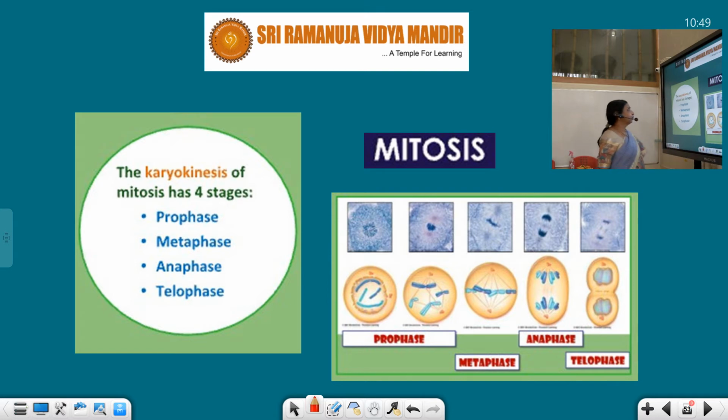Now mitosis has 2 stages. One is karyokinesis, the nuclear division stage, and the other is cytokinesis, the cytoplasmic division.